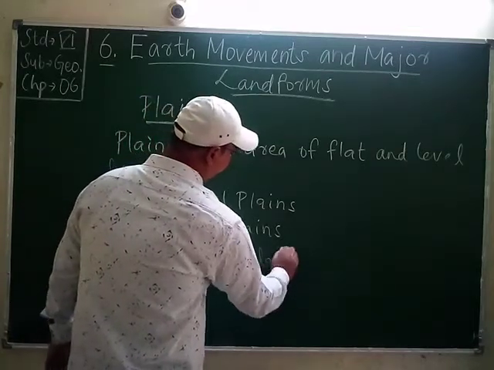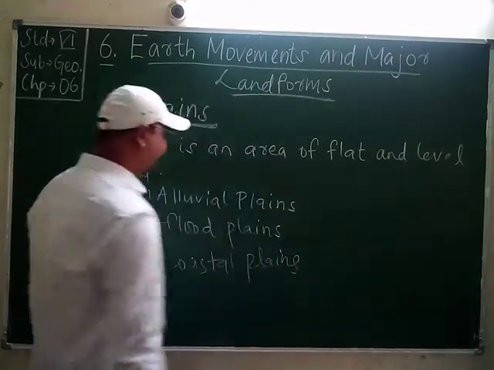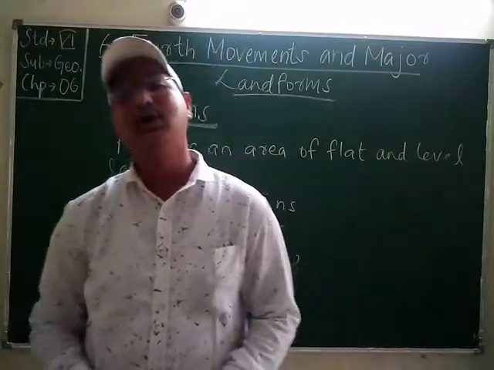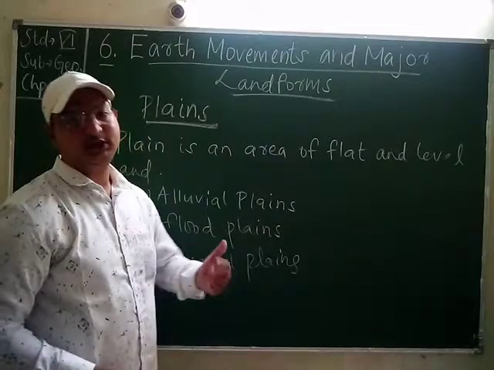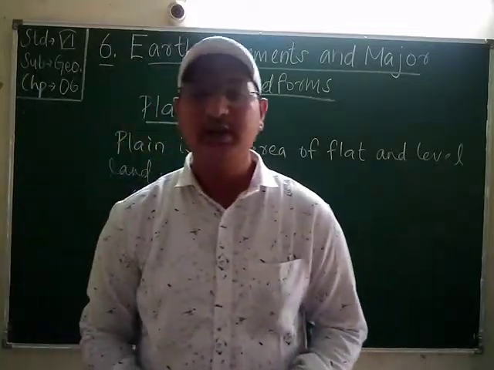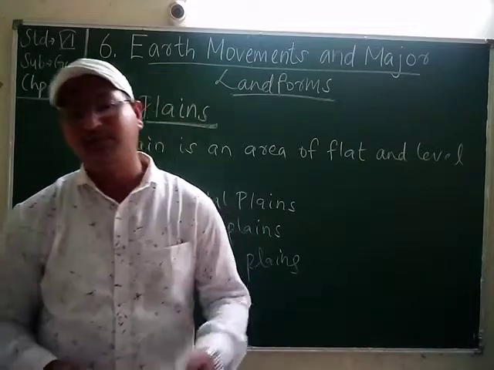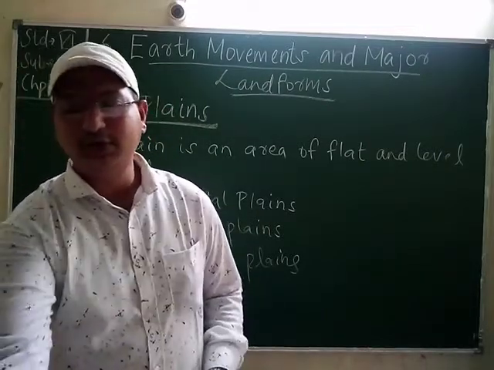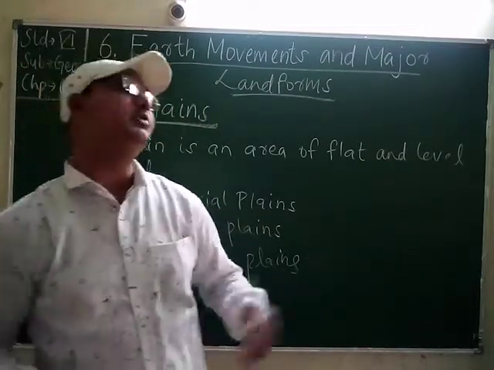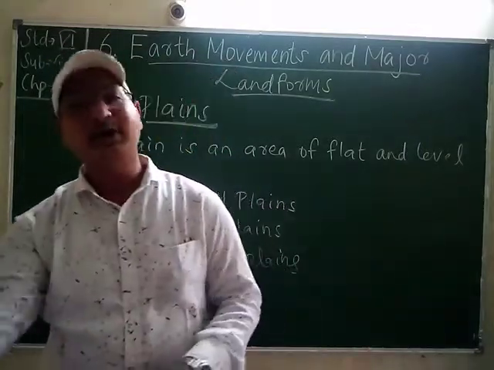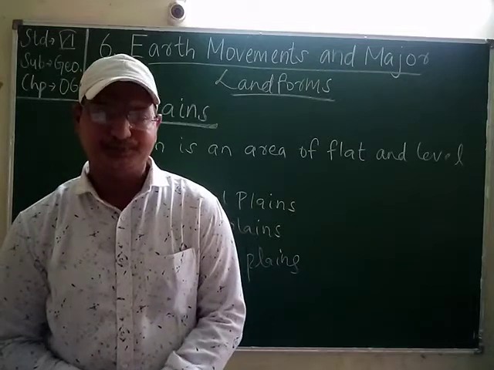Plains can be divided into these three types. Alluvial plains are formed due to the deposition of alluvium by the river bodies through different types of erosion. They are brought by the river water.